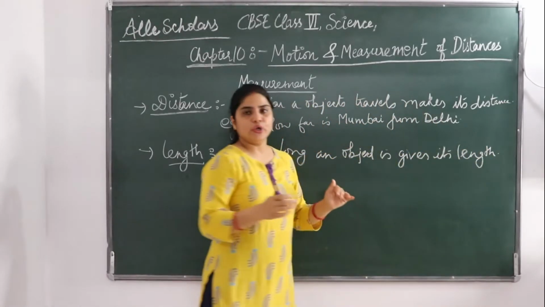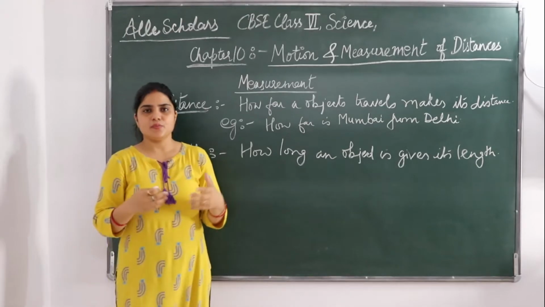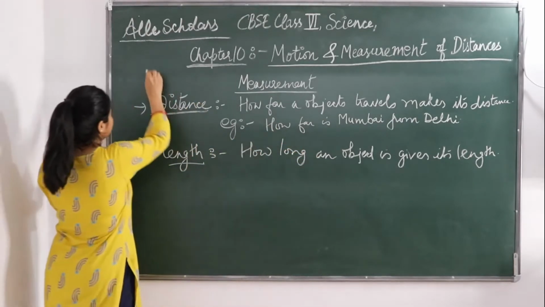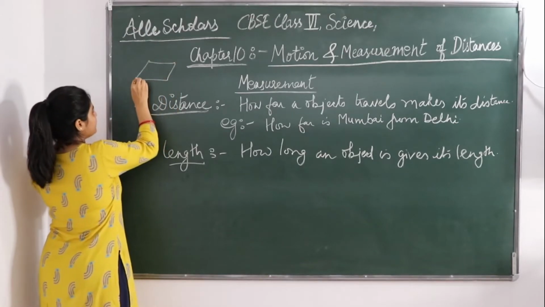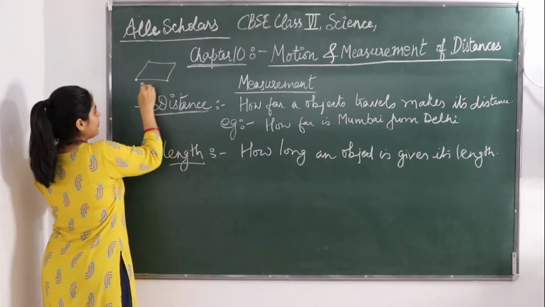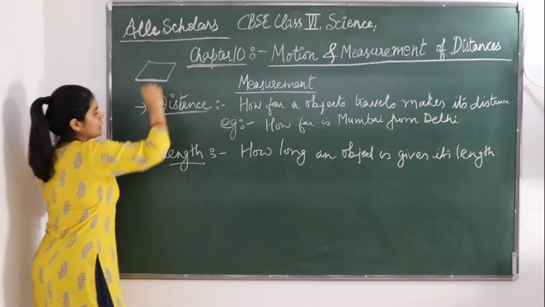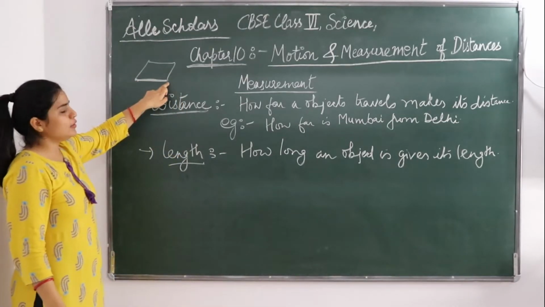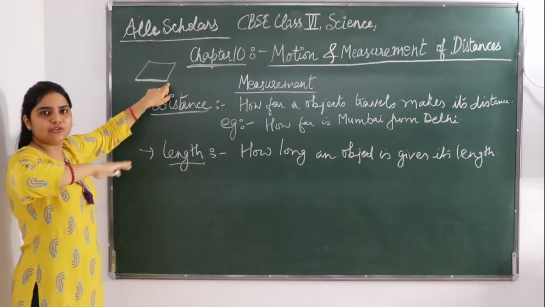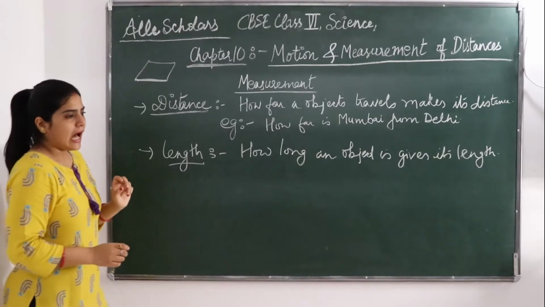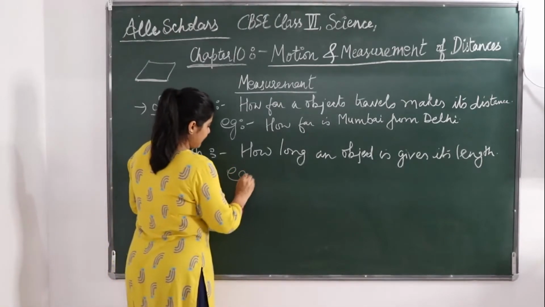If you want to see the length of a table, suppose this is a table, from this point to this point, what is this? Length. From one corner to the other corner, it gives the length of a table. You have to measure from one corner to another.